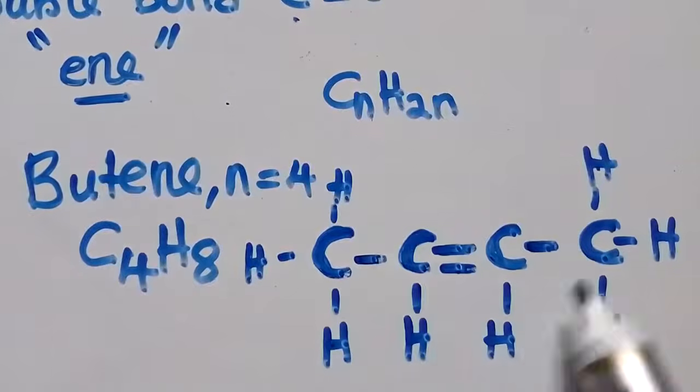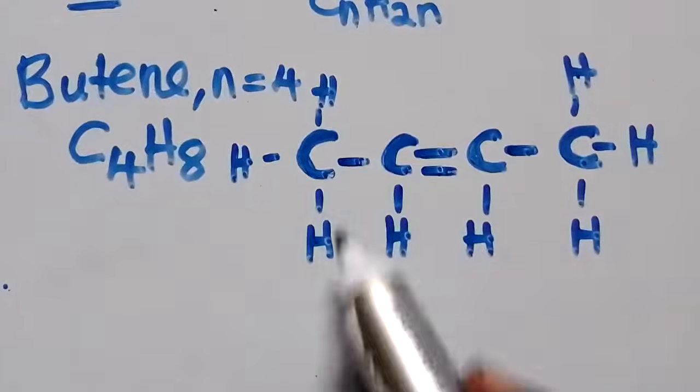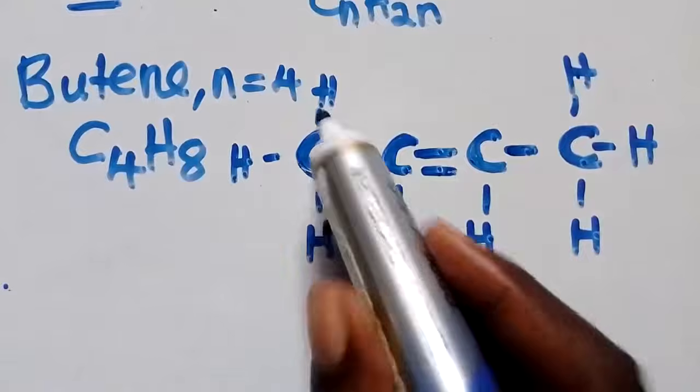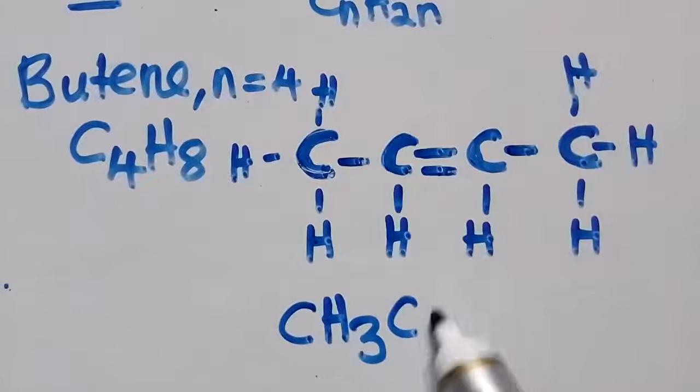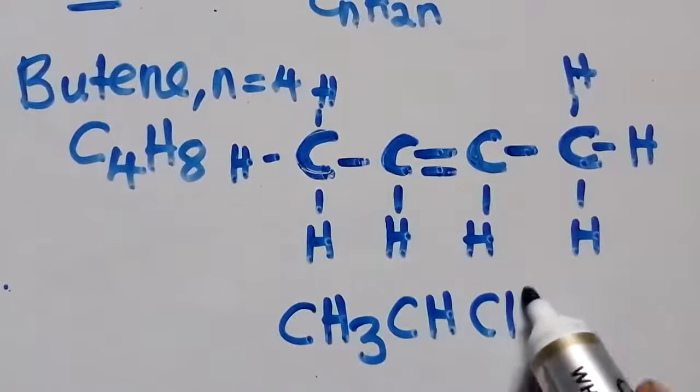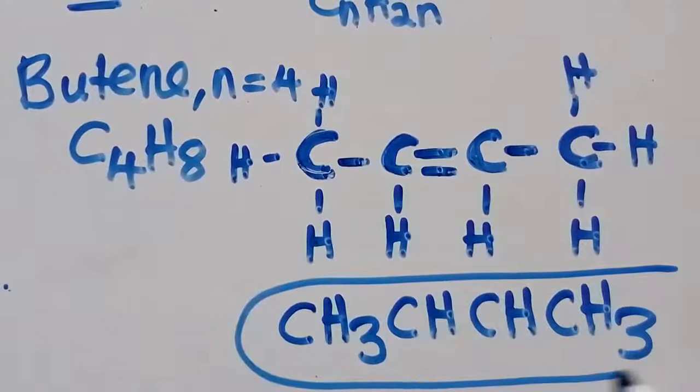So if you are taught to write a condensed formula of this one, you write it the way it is. This is carbon, having how many? 3. So CH3. This one is having 1, so it's just CH. Also this one is CH. Then that one is CH3. So this is the condensed formula. Just one and the same. So if you decide the double bond to be here, the condensed formula will be written differently. So this is how you need to understand alkanes and alkenes.